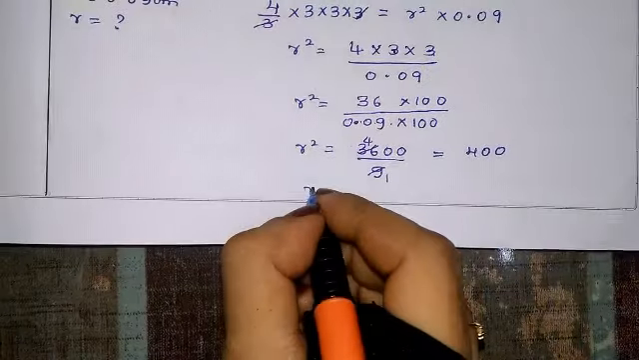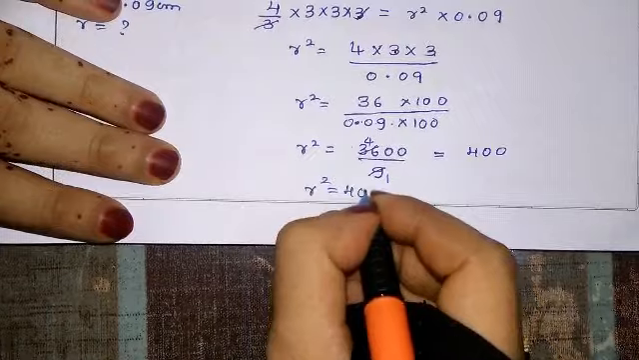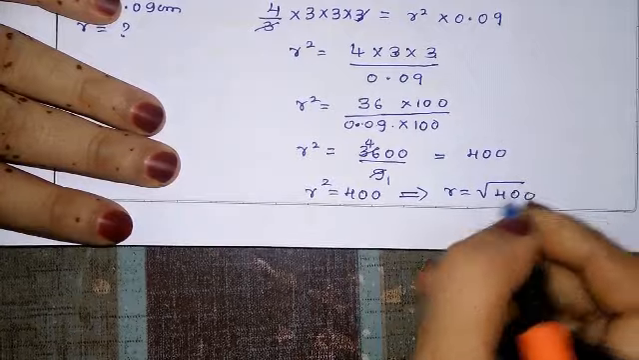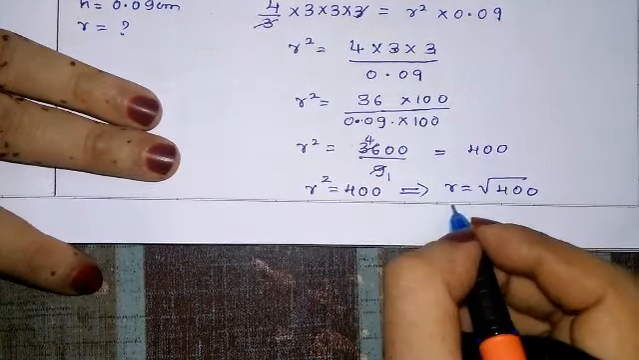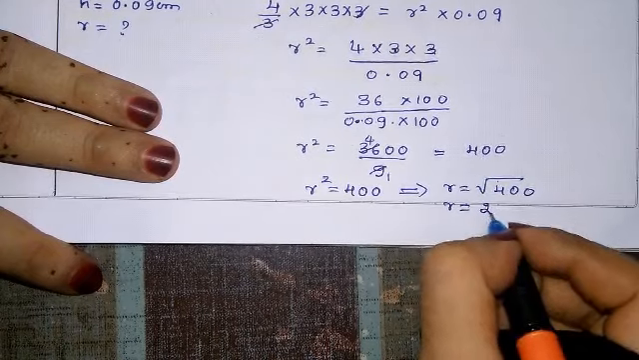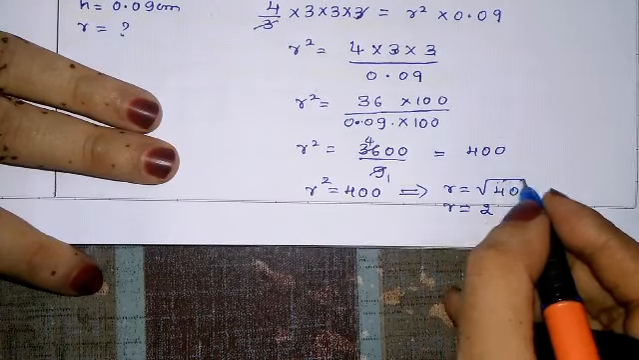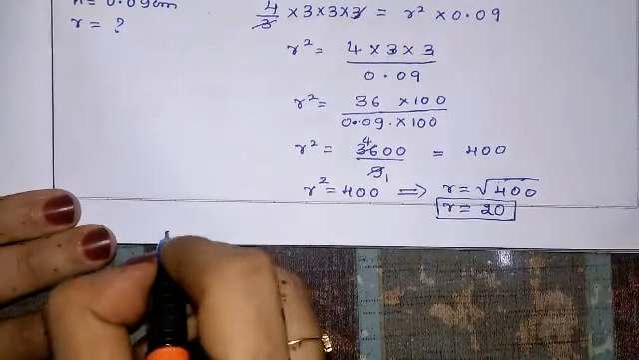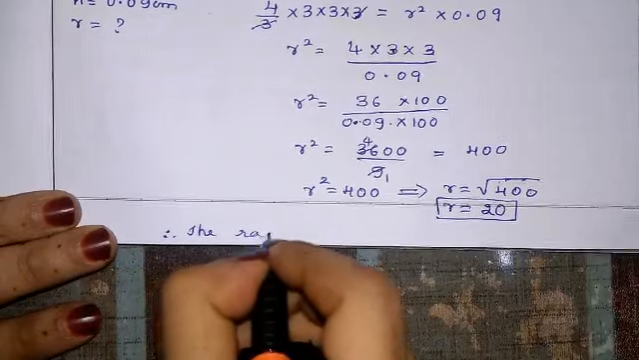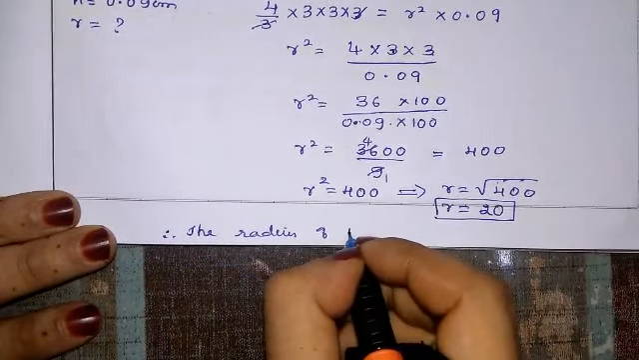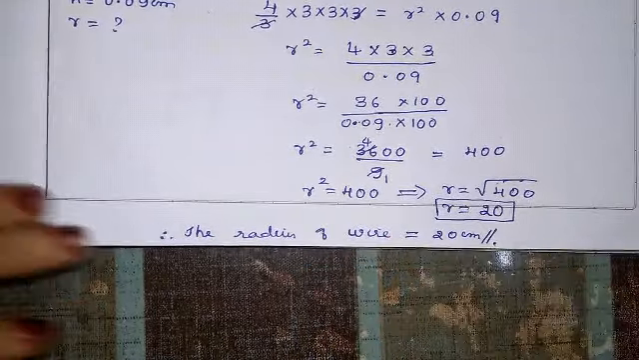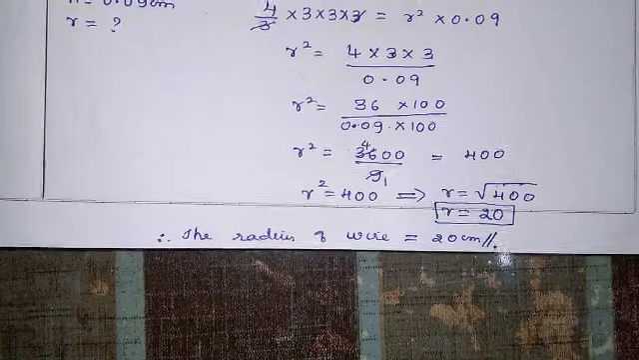R square is equal to 400, which gives r is equal to root of 400. Square will become root. So r is equal to root 4 is 2 and root 400 is nothing but 20. So we got radius 20. Therefore, the radius of wire is 20 centimeter. Okay, this is the answer here. So this completes question number 33.